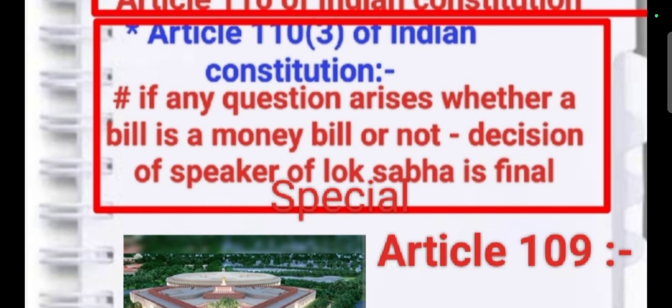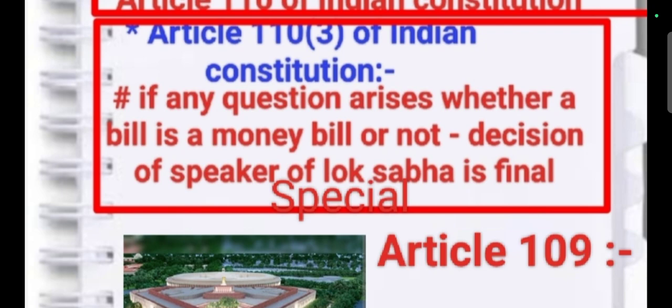So who will decide whether a particular bill is a money bill or not? The Speaker of the Lok Sabha has the power and the responsibility to declare a bill a money bill or not. That is why the Lok Sabha can declare a bill as a money bill.